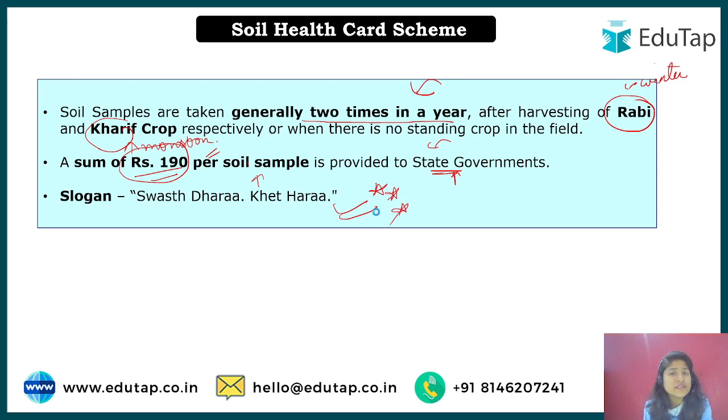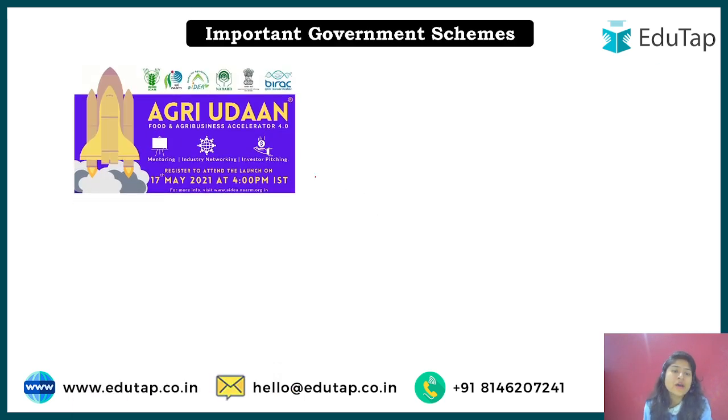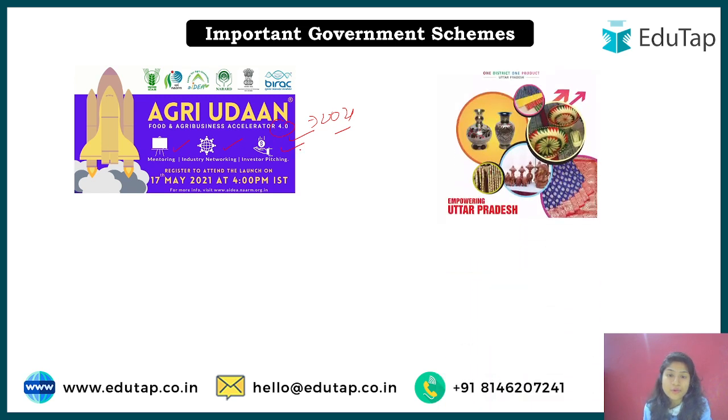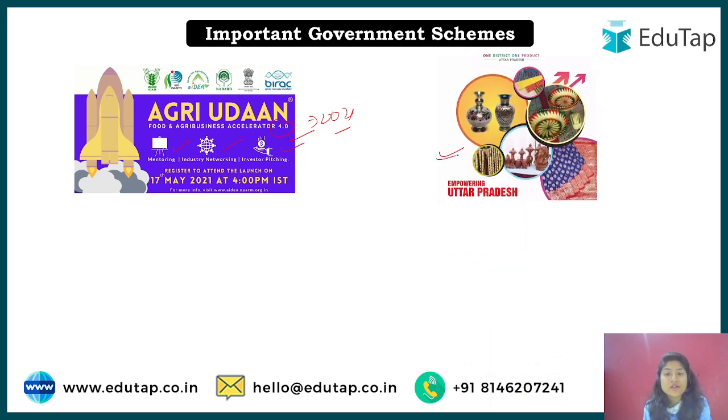Now we have covered 4 schemes today. Let's have a quick recap. First one was Agri Udaan 4.0, launched in 2021, where you can enroll yourself and get mentorship, industry networking and investor pitching for your startups and entrepreneurial programs. Second was One District One Focus Product, where an agriculture product is focused on, and this comes under the PM formalization scheme that I've already covered.